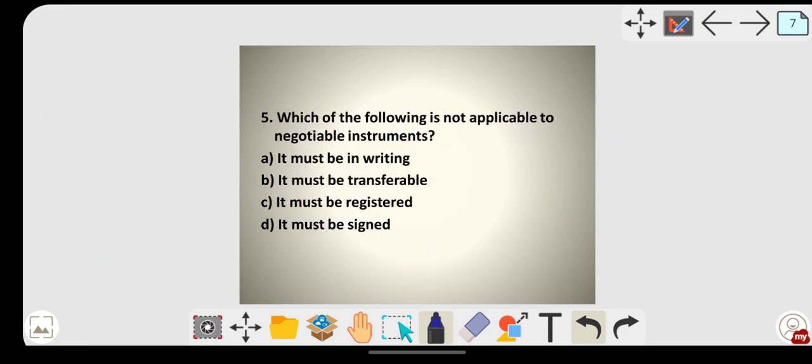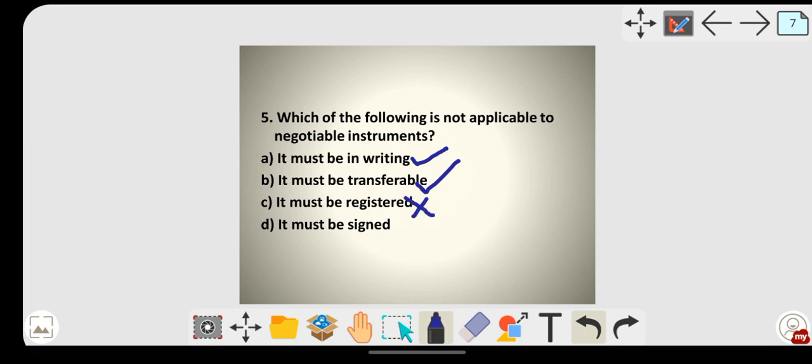Next one, which of the following is not applicable to negotiable instruments? In the features we have studied this. It must be in writing, yes. Negotiable instruments must be in writing. Orally you cannot give any negotiable instrument. Then it must be transferred, yes, of course, because negotiable means transferable. Then it must be registered. Just recall your memory, did you study anywhere that it must be registered? No. So this option will be wrong.